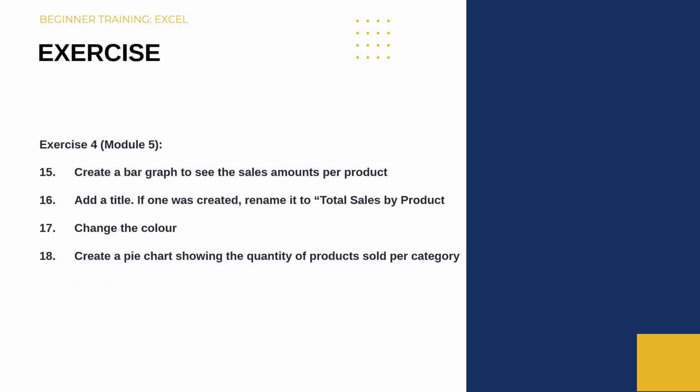Then exercise 4, which covers module 5, you will create a bar graph to see the sales amounts per product, add a title. If Excel automatically creates it, you then need to rename it to total sales by product. You can change the color to whatever you like, and then also create a pie chart showing the quantity of products sold per category.